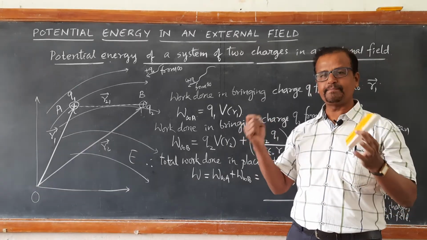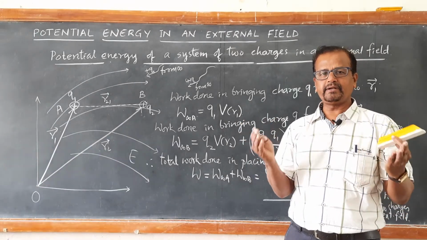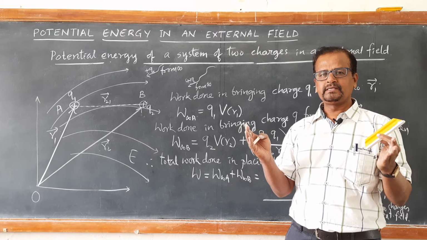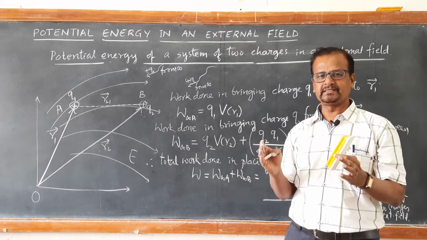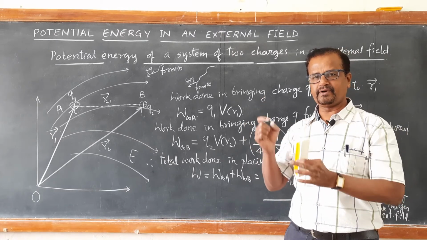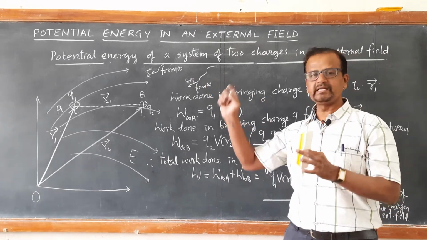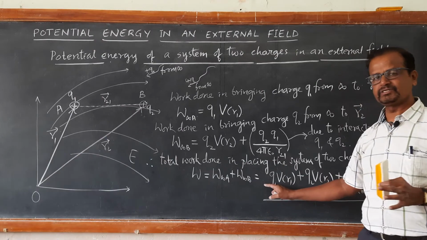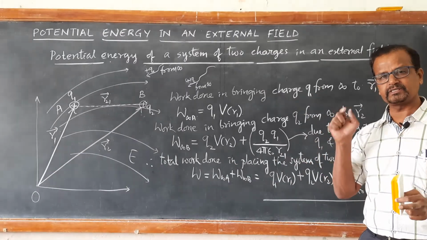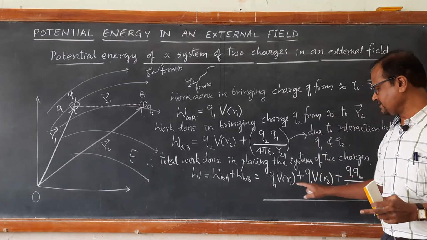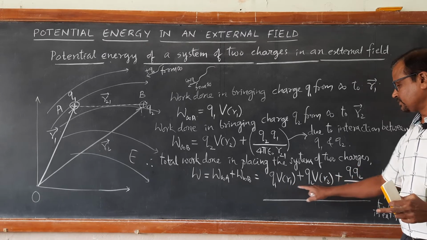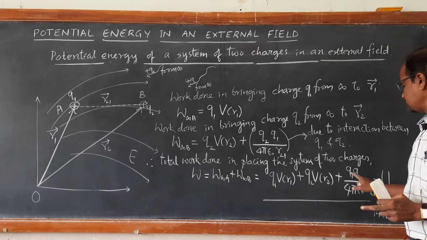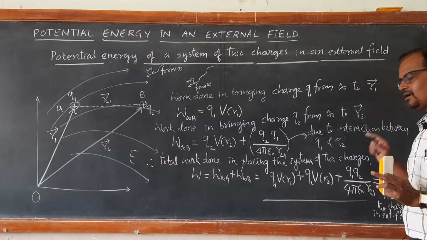Potential energy of a dipole. Dipole is nothing but a pair of equal and opposite charges separated by a fixed distance. What happens if a dipole is placed in an external electric field? We are going to calculate the potential energy of that dipole in the external electric field using this important equation: Q1 VR1 plus Q2 VR2 plus Q1 Q2 upon 4 pi epsilon naught R21.